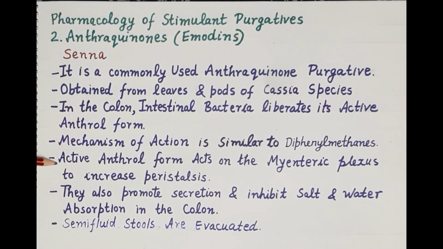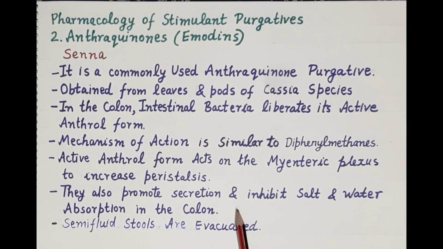The active anthrol form of senna acts on the myenteric plexus, and by stimulating the myenteric plexus, it stimulates peristalsis. The stimulation of peristalsis increases intestinal transit of the stools and facilitates easy evacuation of the bowel.